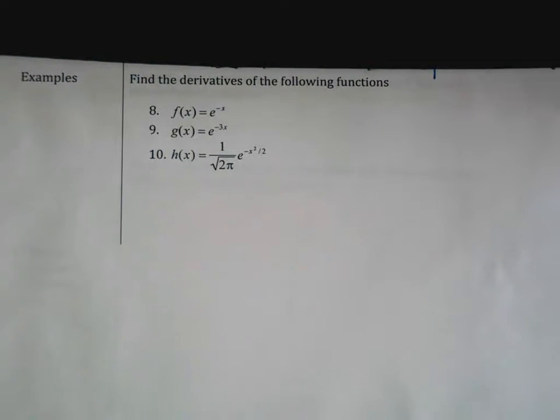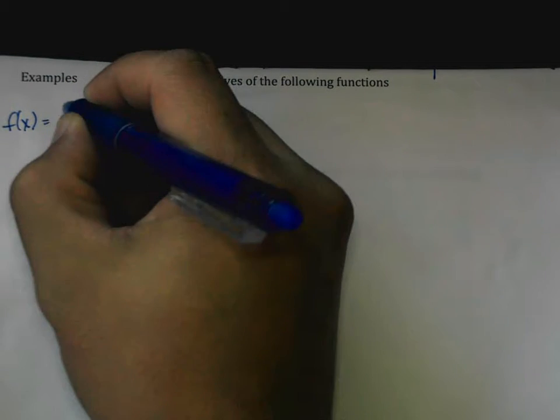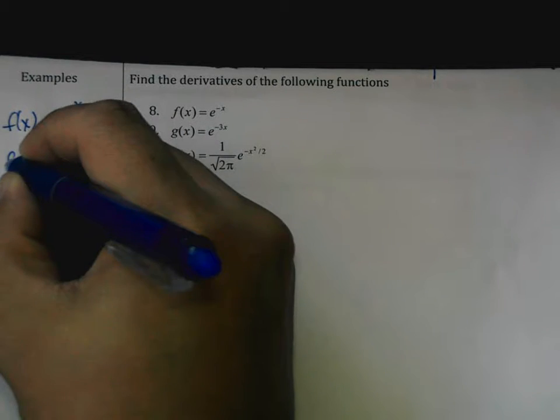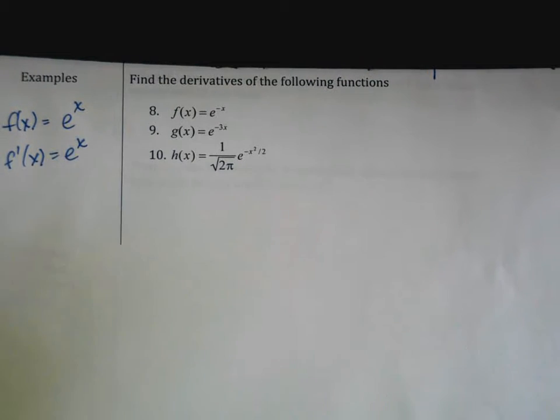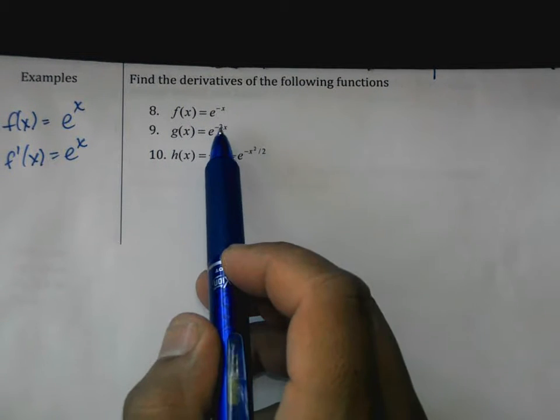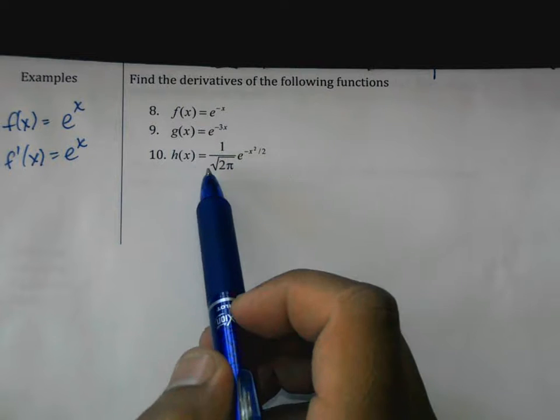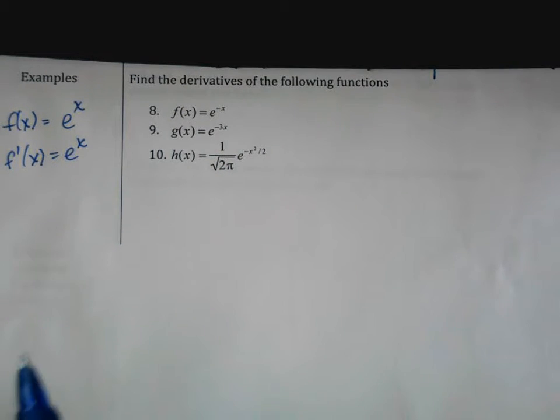Alright, so we know at this point that the derivative of e to the x is itself. It's important to keep this in mind. If f of x equals e to the x, then f prime is equal to e to the x as well. E to the x is its own derivative. But what about e to the negative x and e to the negative 3x and this mess right here?